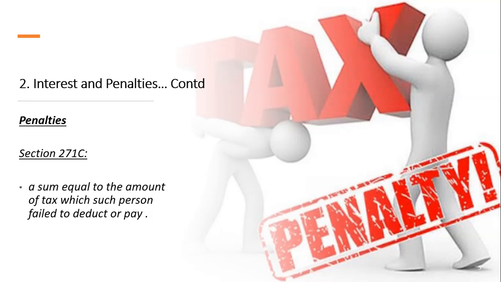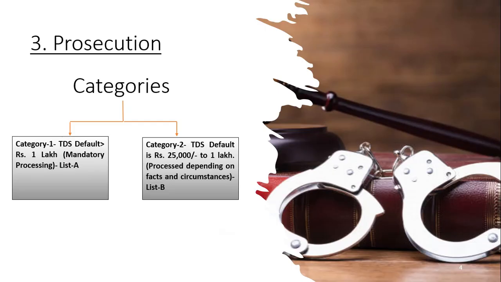Section 271C says any person in case of default of TDS payment has to pay a penalty up to the amount of the default of TDS. So friends, now we understood that the consequence of non-deduction of TDS is not alone the disallowance of an expenditure by the assessing officer. Along with the disallowance of an expenditure, the assessing officer will levy interest and penalties. Now let us go to the last consequence, prosecution. Before going to the prosecution, let us understand the process followed by the department in case of prosecution.